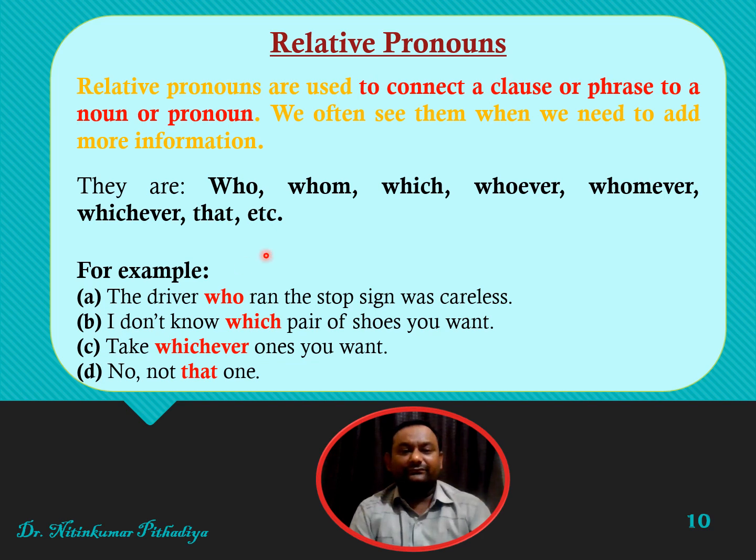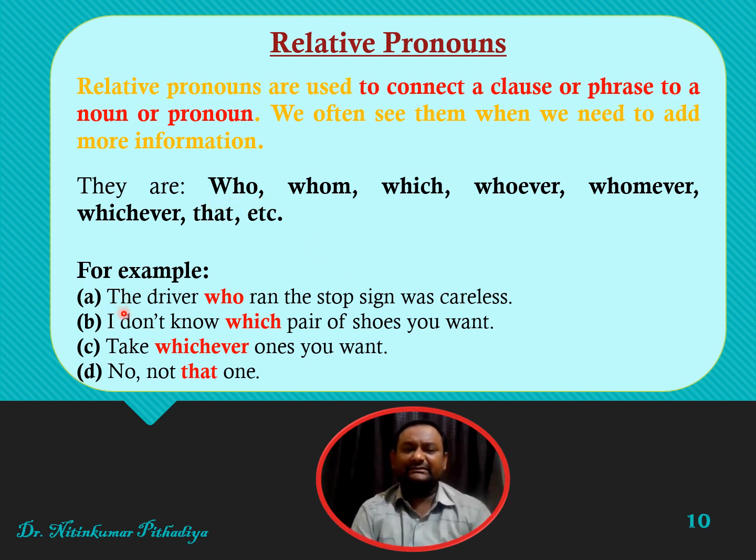But one thing to be remembered at this place is that this who is used differently than the who we know. Who here is used for a person.